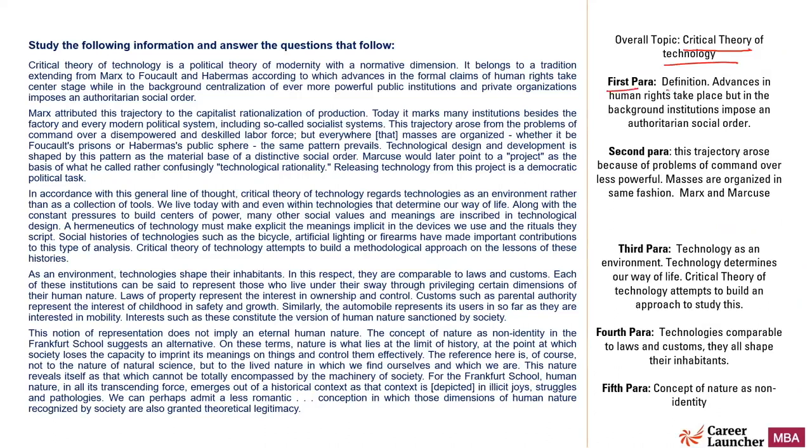What is the first paragraph? The first paragraph defines what critical theory of technology is. So it says that critical theory of technology is a political theory of modernity with a normative dimension. Now, this itself makes it a bit difficult, right? But then it talks about how critical theory of technology belongs to a tradition. It talks about advances in human rights. It says that advances in human rights take place, but in the background institutions impose an authoritarian social order.